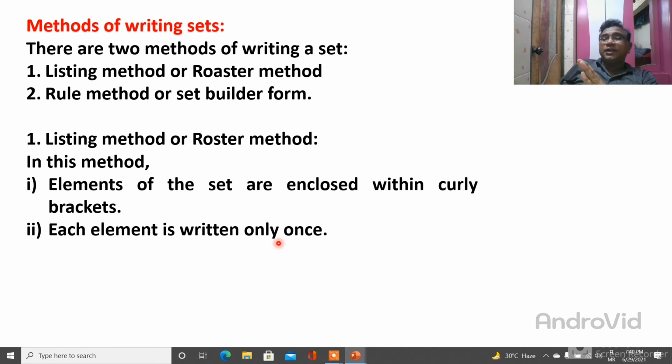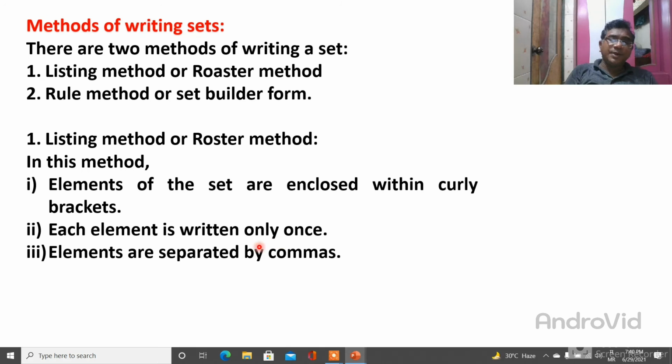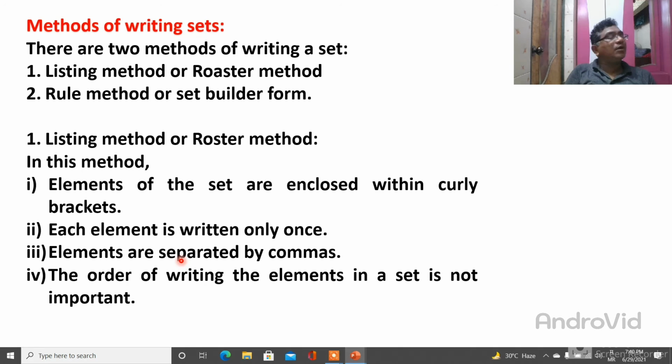If the same element is coming again and again, then that element is written only one time. Elements are separated by commas. Whatever elements are given, all of them are separated by commas, like 1, 2, 2, 3, 3, 4. Each and every element is separated by a comma. The order of writing elements in a set is not important.